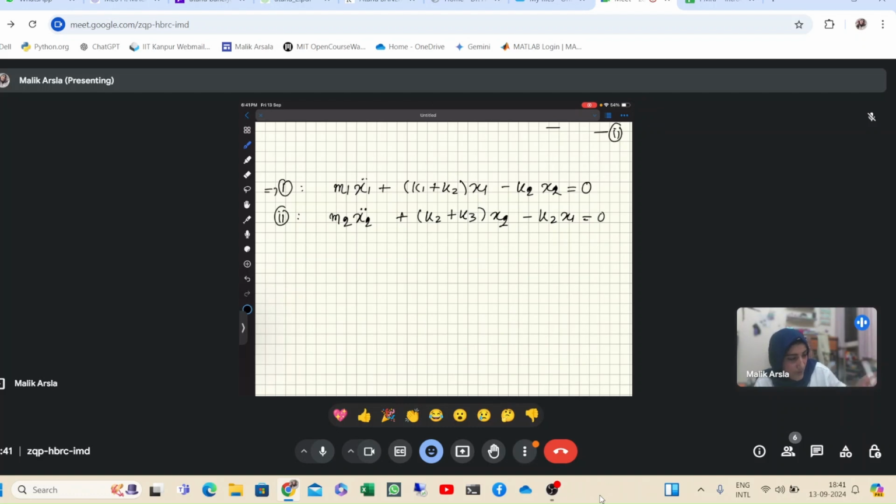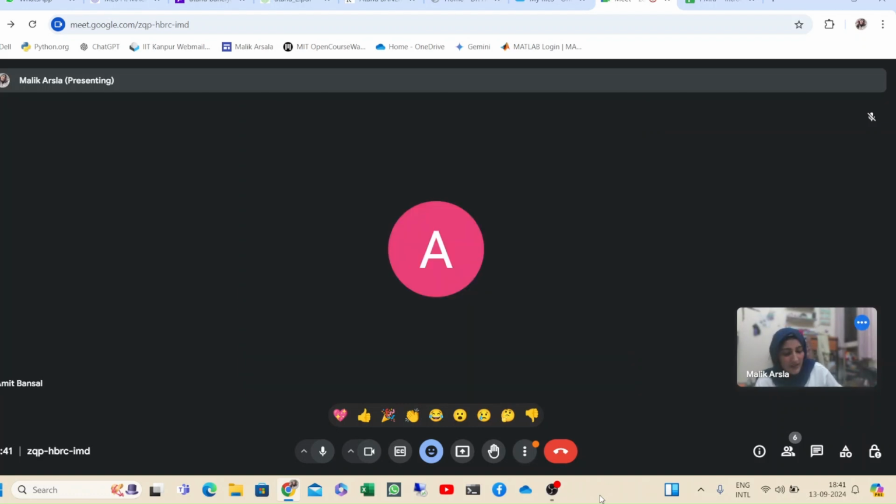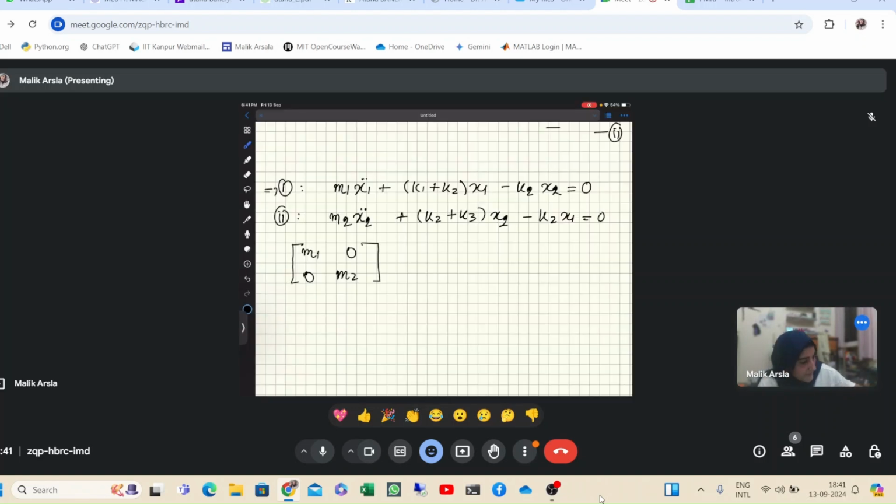Yes, ma'am. Okay. So now when we write it in matrix form, it can be written as [m1 0; 0 m2] plus [k1 plus k2, minus k2; minus k2, k2 plus k3]. Now this thing we are multiplying with the vector x1 and x2, and it will be 0 0.